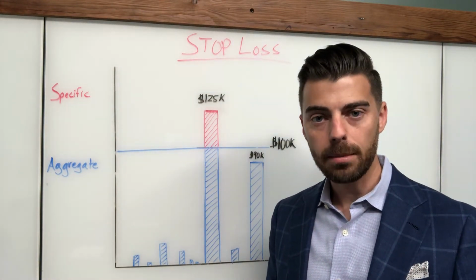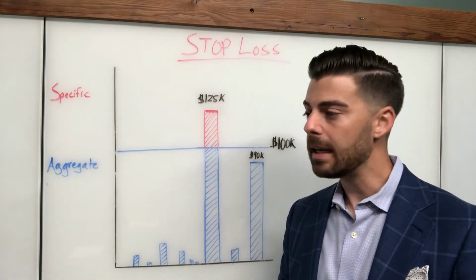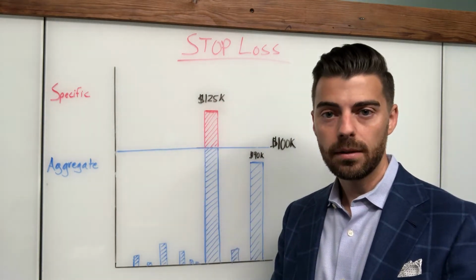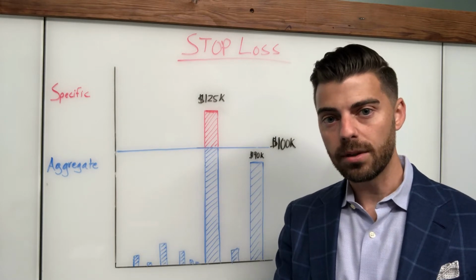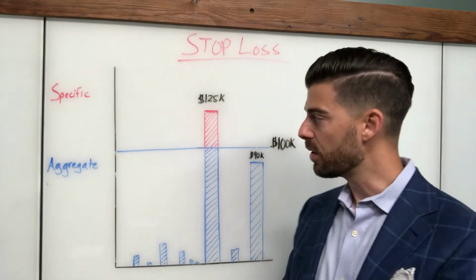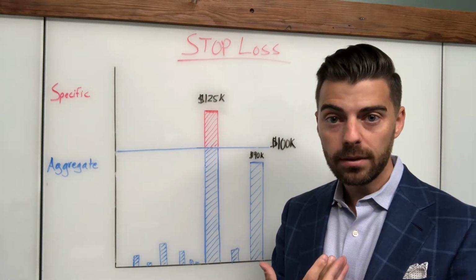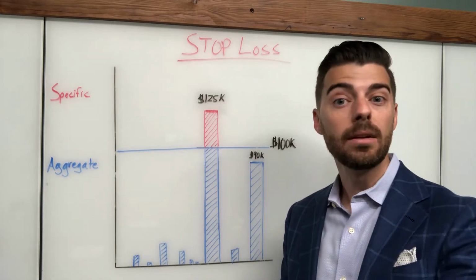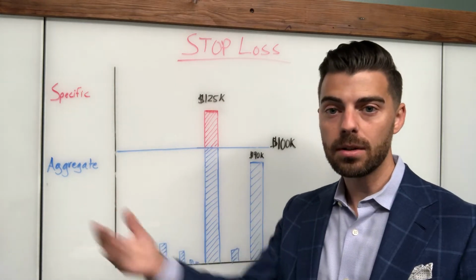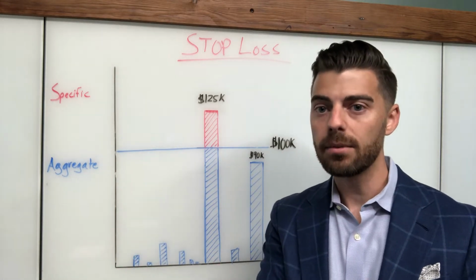Now, okay, let's take a step back. Why do you need stop-loss insurance? Well, stop-loss insurance is a type of insurance that self-funded employers purchase when they want to better manage their risk. So a self-funded employer is effectively saying, I am going to absorb the risk by being self-funded rather than being fully insured, paying an insurance carrier to indemnify you. You just give them premium, they cover all your claims.